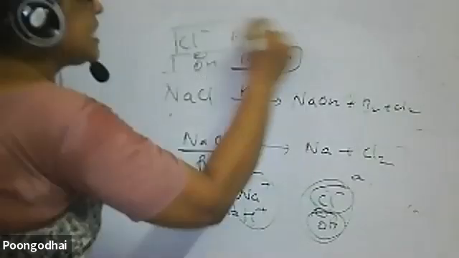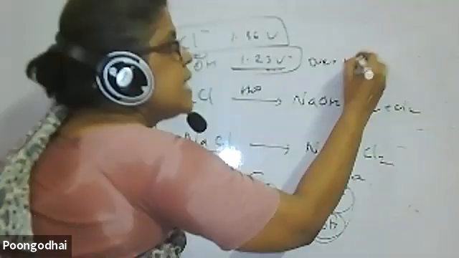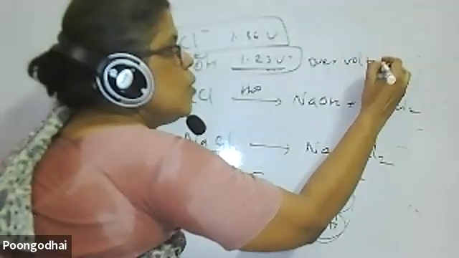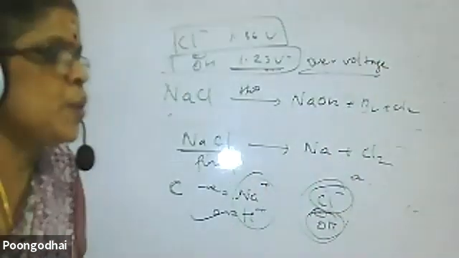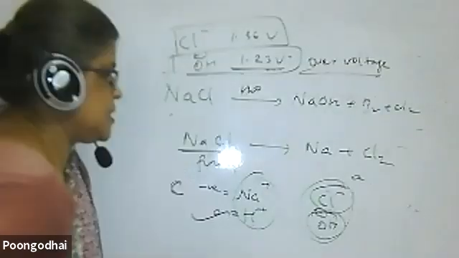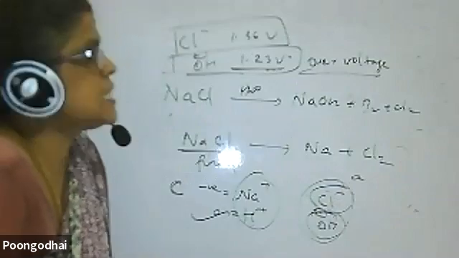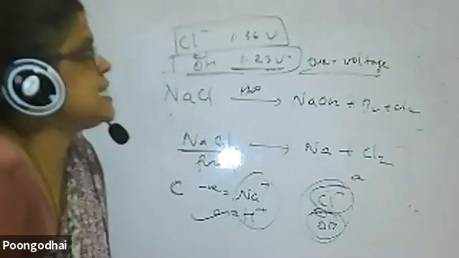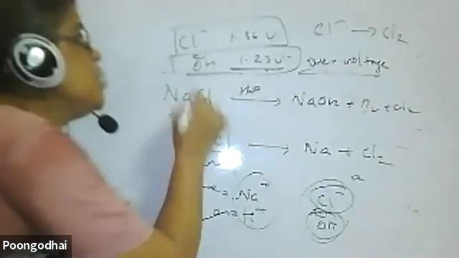Cl minus is getting discharged. Why? We call it over potential or over voltage. What is over voltage? It is nothing but the extra energy needed to oxidize, because it is the anode. Cl minus is oxidized to Cl2. Similarly, OH minus also has to be oxidized.